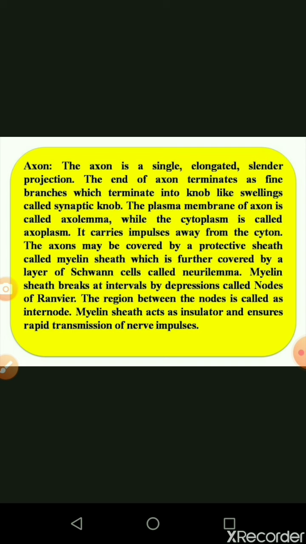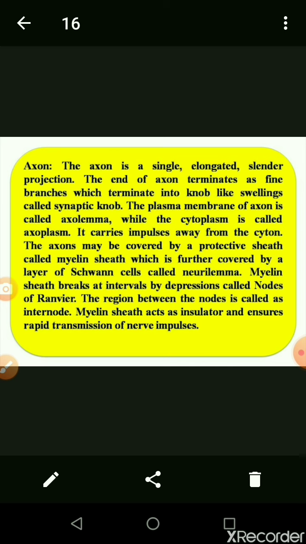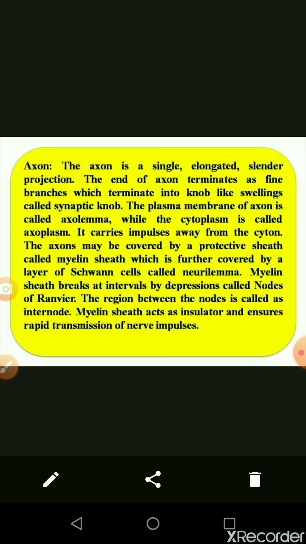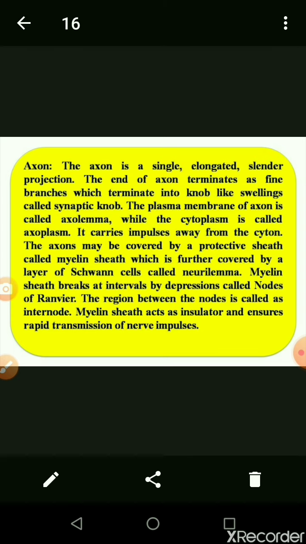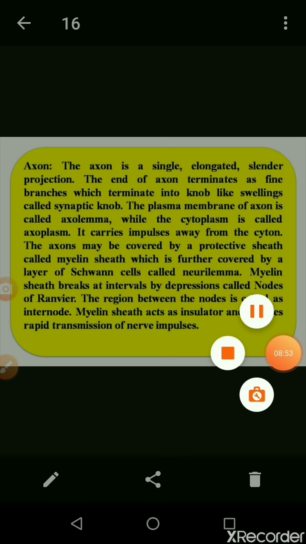The myelin sheath acts as an insulator and ensures rapid transmission of the nerve impulse. It continuously transmits the nerve impulse received by the dendron and passed on through the axon.